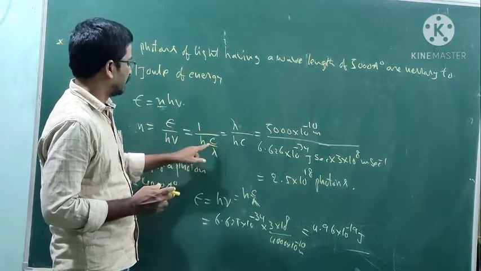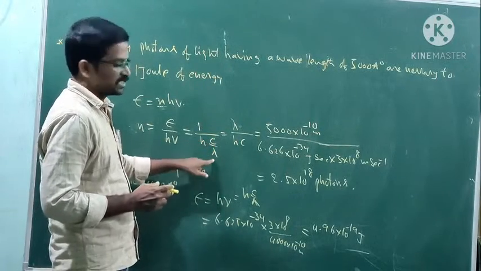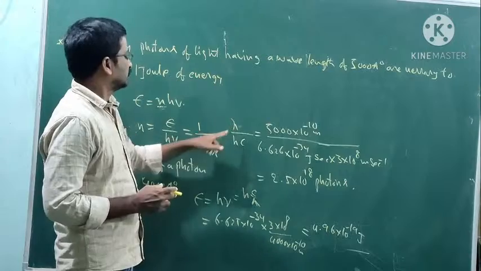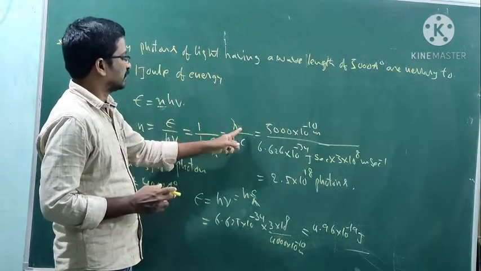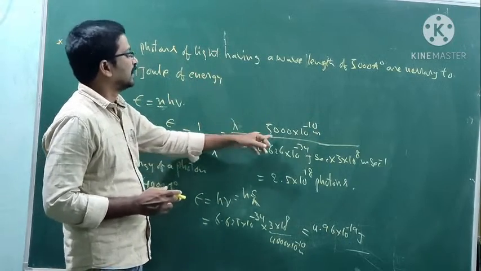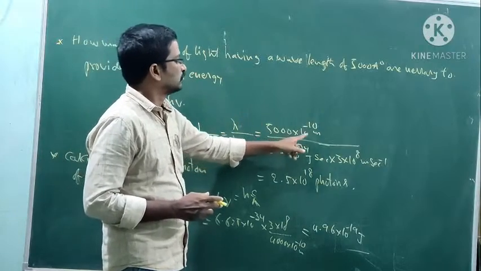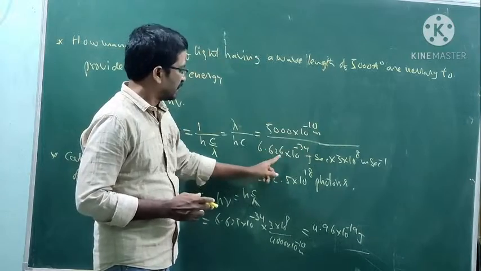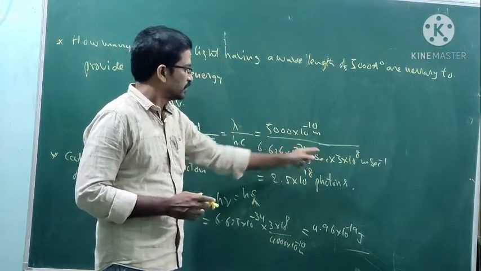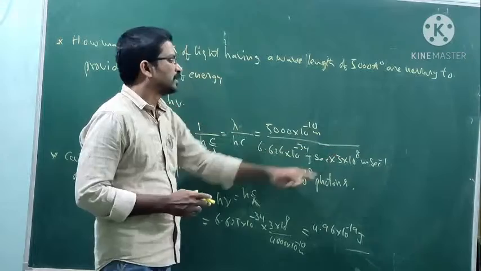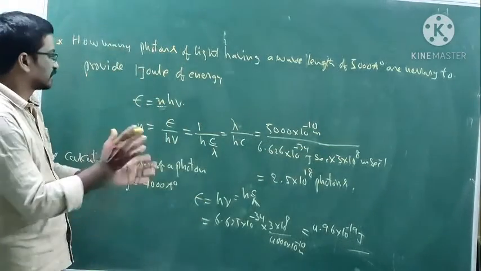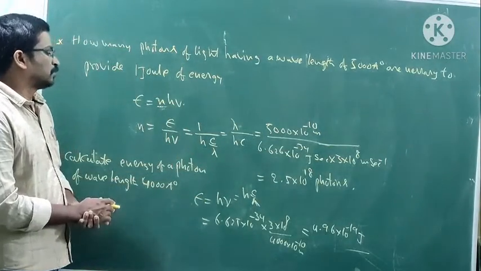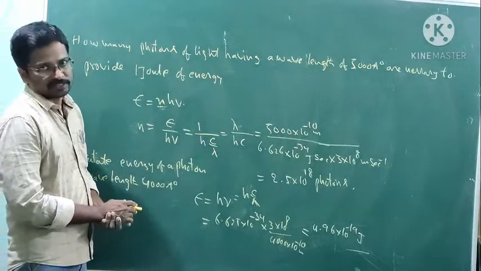Nu is equal to c by lambda, where h is the Planck constant. Then the lambda value is 5000 into 10 to the power of minus 10 meters, divided by the Planck constant value into the c value, 3 into 10 to the power of 8 meters per second. From that you get 2.5 into 10 to the power of 18 photons.